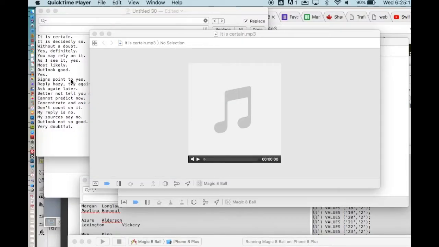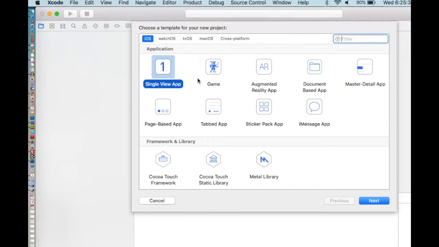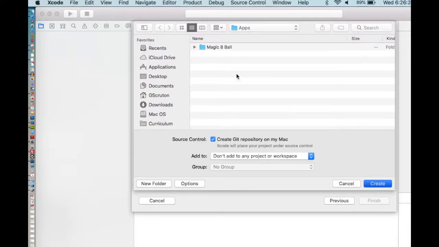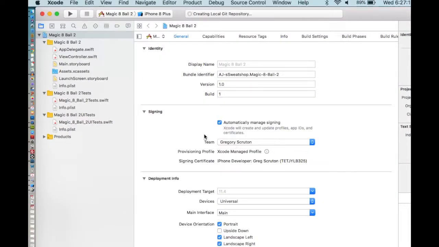We're going to make the Magic 8 Ball. Go into Xcode, make a new project, choose single view application. We'll learn about all these things later on. The next step is the product name, so I'm going to call it Magic 8 Ball. The team is me and all that stuff, and make sure you're using Swift as your language, and then next. I'm going to call this one Magic 8 Ball 2. Okay, create. I'm just saving it in a folder on my desktop. Brings us into a window that looks like this. I want to go to our main storyboard.